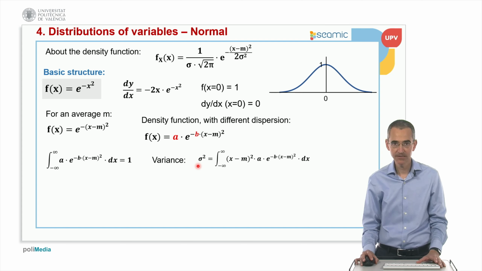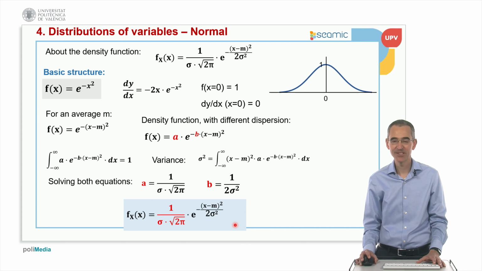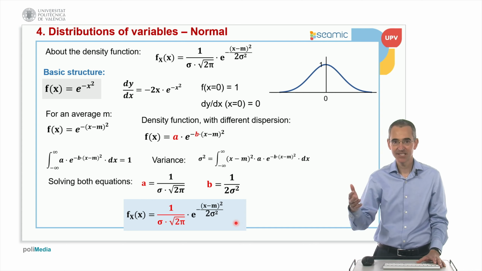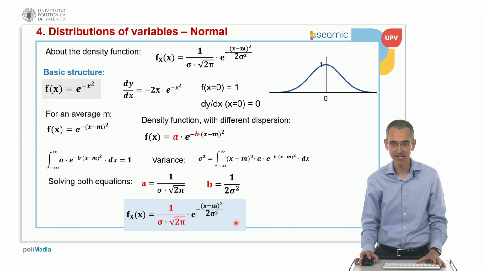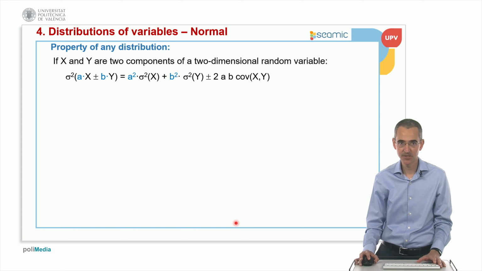So by solving both equations, we arrive at the conclusion that this coefficient has to be this, and this coefficient that multiplies the exponent has to be this one. So finally, we end up with this formula that seems complex, but in this slide, I tried to explain a bit about it. Okay, properties of any kind of distribution.